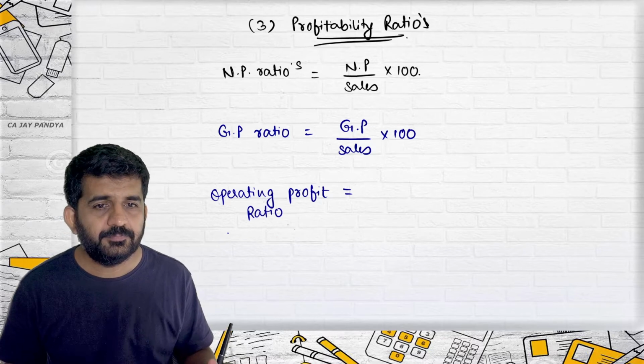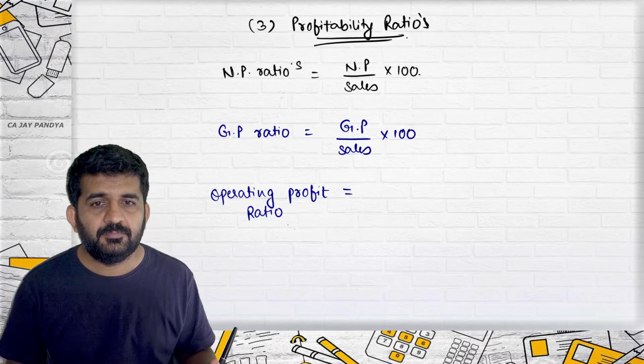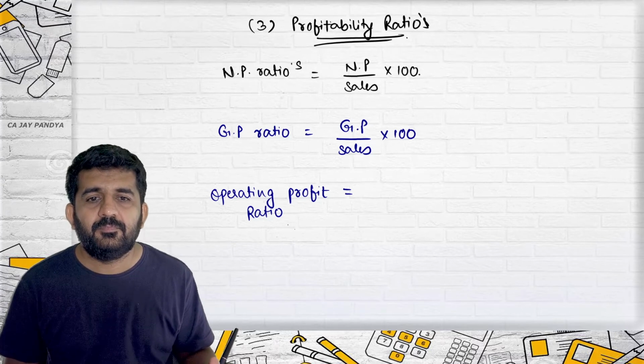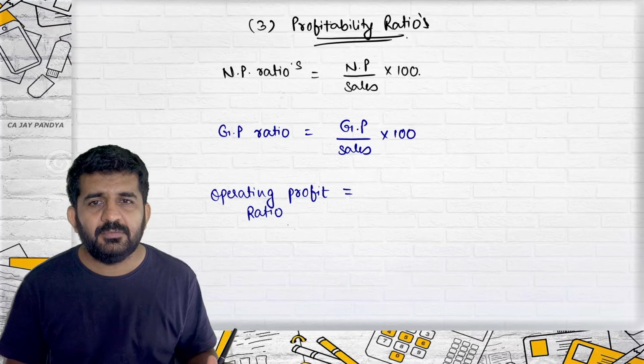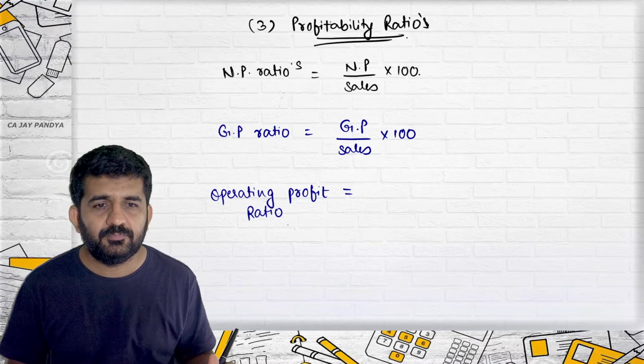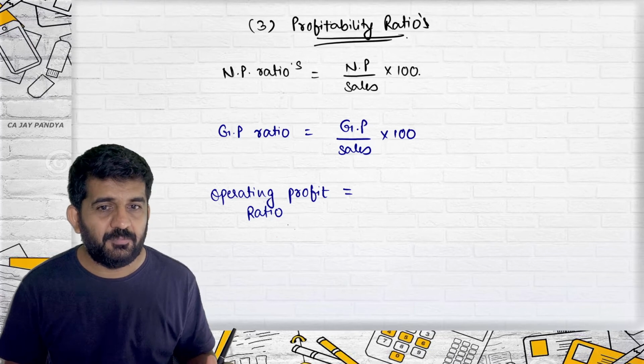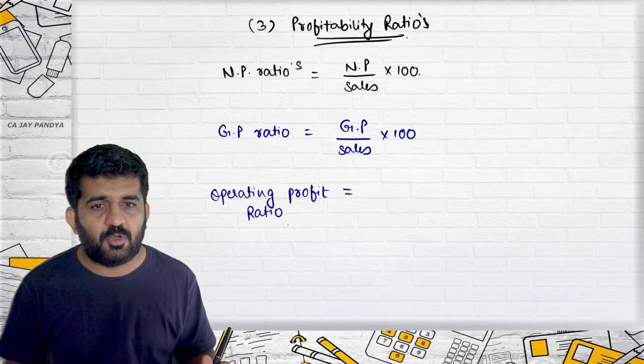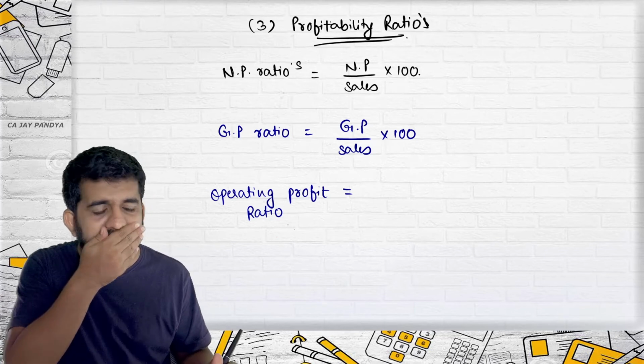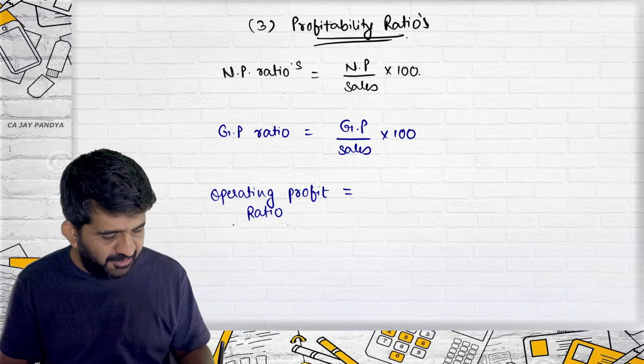Aman? Yes? Sir, profit before indirect expenses. No, it is not operating profit. Indirect expenses are operating expenditure. We have learned it many times.